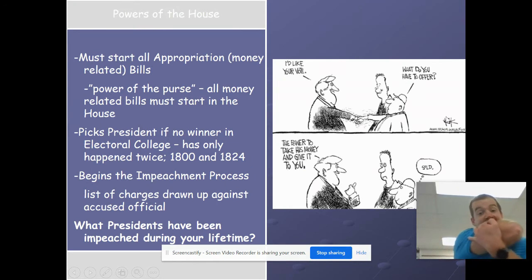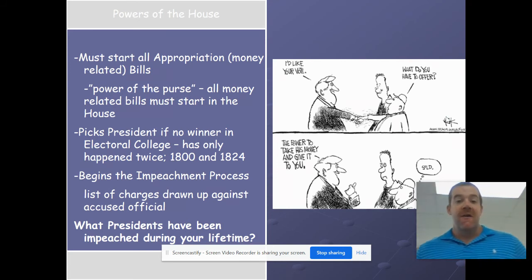So the powers of the House: this is where all appropriation or money related bills must start in the House. So all money related bills must start in the House. So that's kind of the power that they have, to start these bills that eventually become law that have to do with money. The House of Representatives picks a president if no winner is declared in the Electoral College.